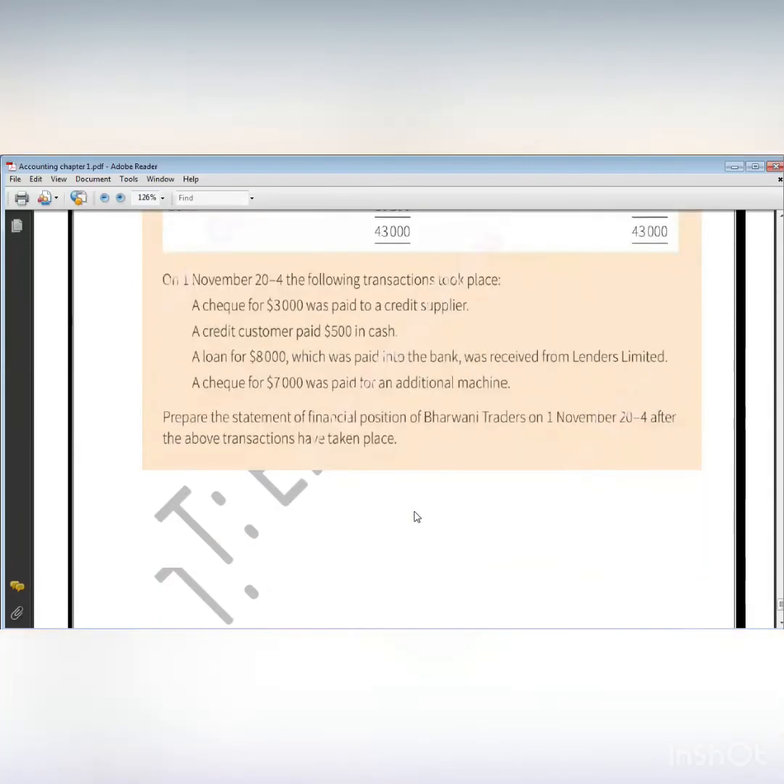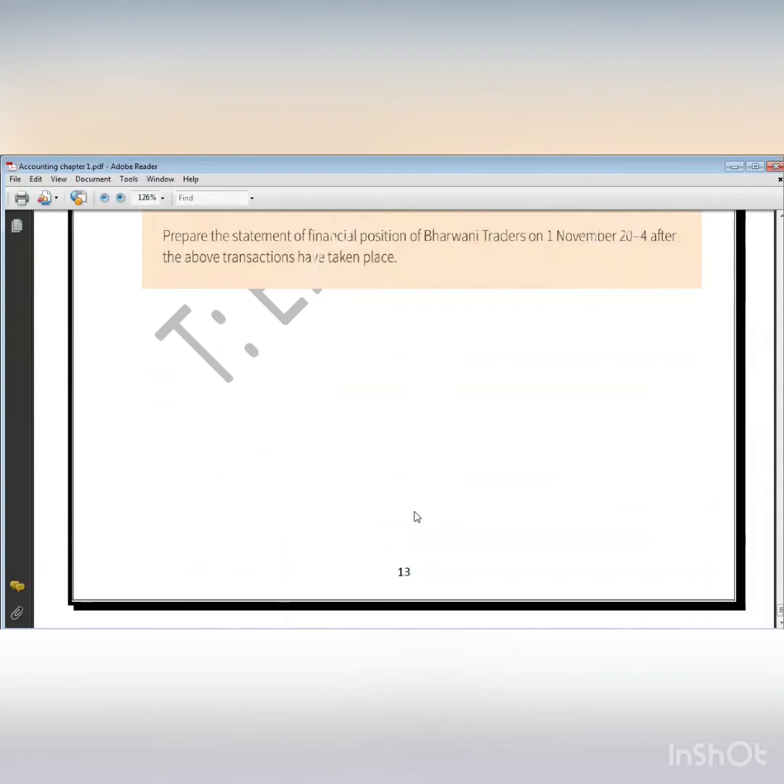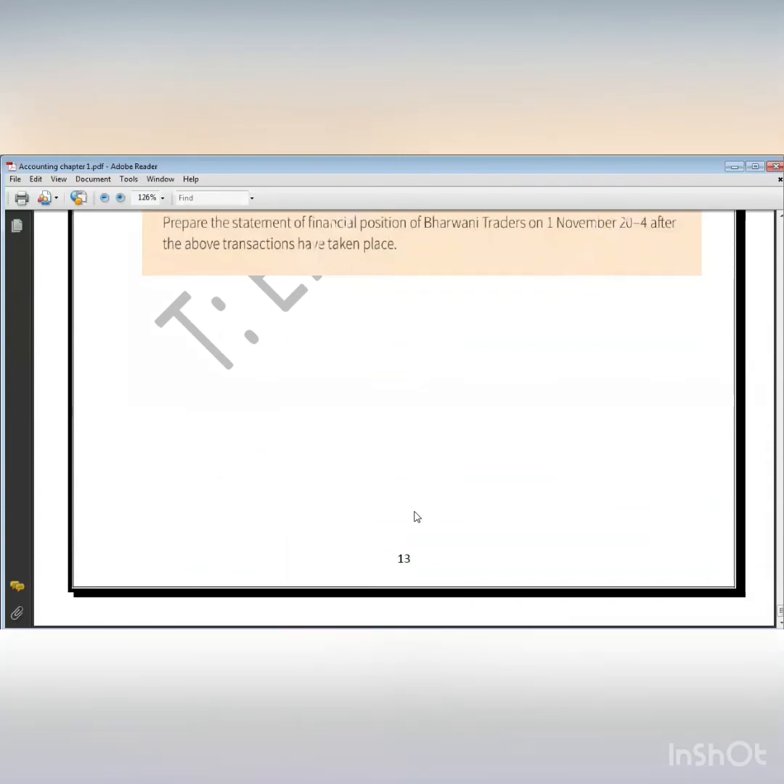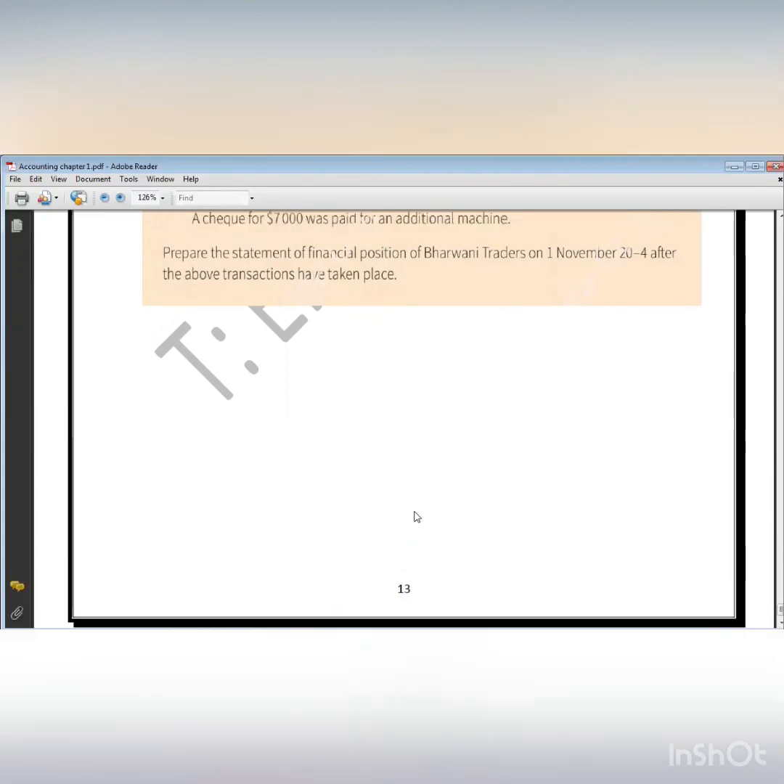Okay, inshallah, in the next session we're going to solve many questions from this, how to change or how to make the effect of the transaction, and inshallah you will get trained on it.